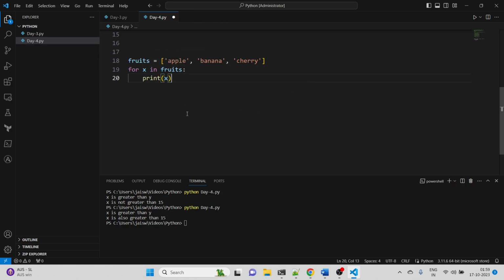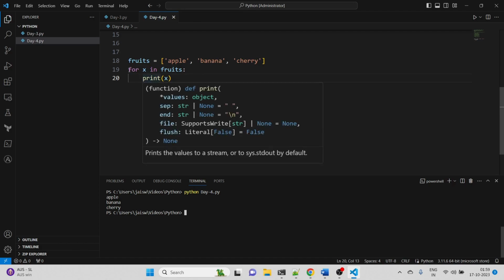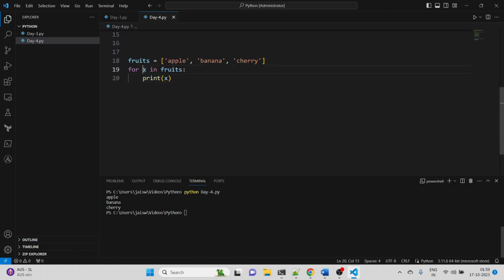Okay, now let's see what happens if I run this. You can see what happened. It printed every single element of this list. All the fruits are printed. Basically we just ran a for loop. The format of running this for loop is this: for any variable you can put here, in the actual list, tuple or any other thing inside which you want to iterate through elements.